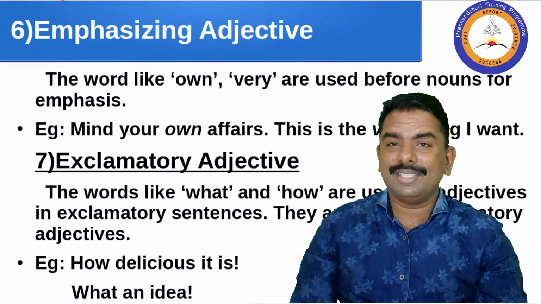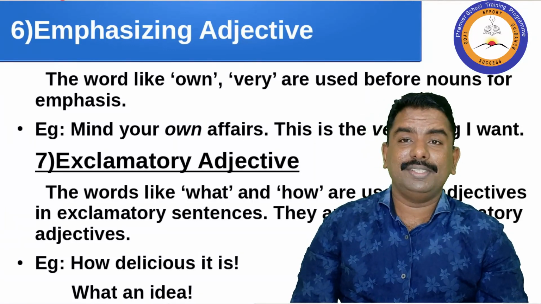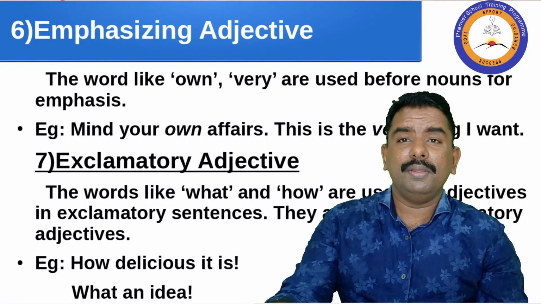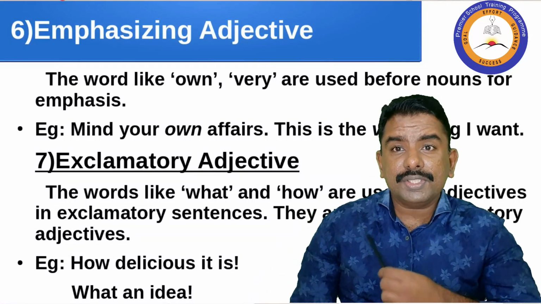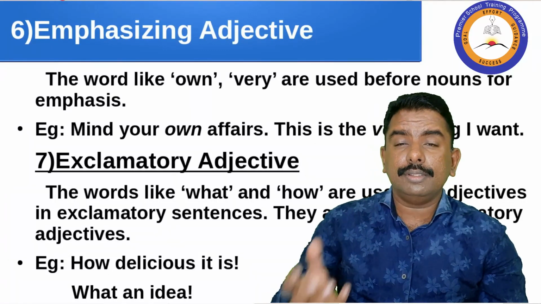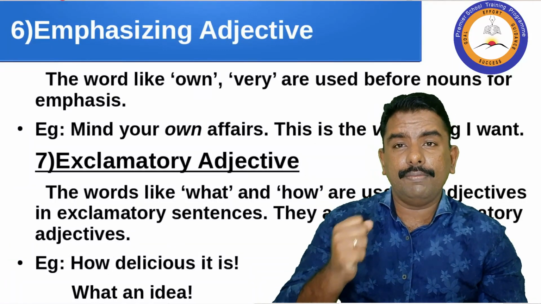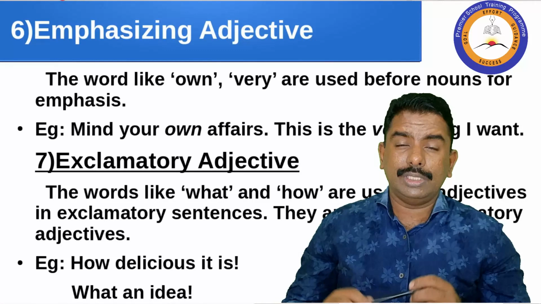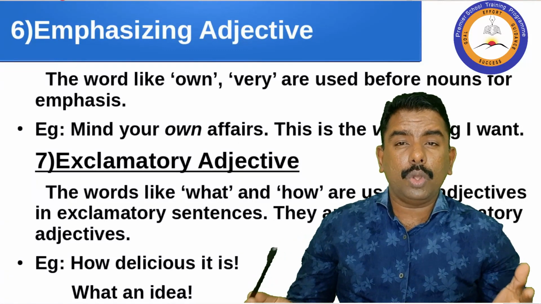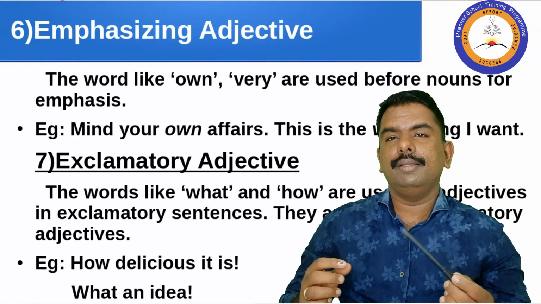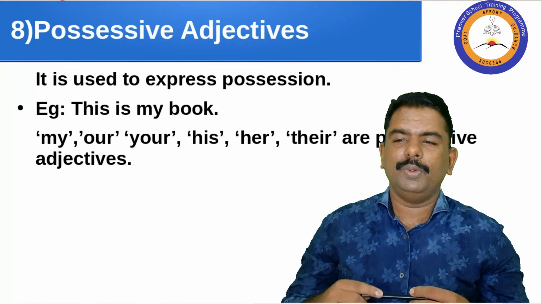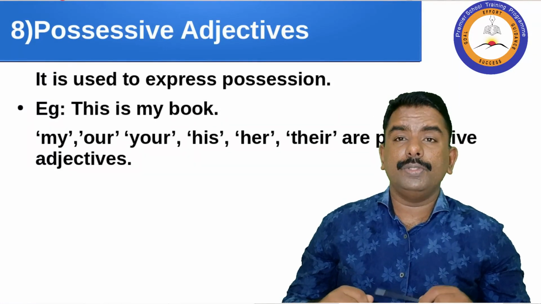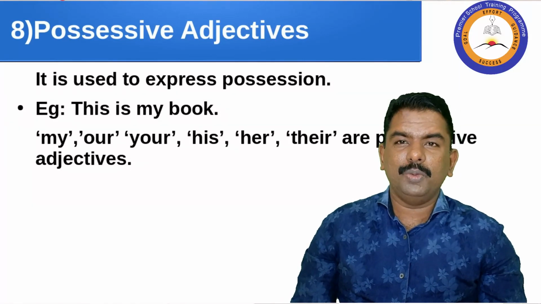Eighth one is possessive adjective. It is used to express possession. This is my pen. This is my shirt. If I say this is my mobile, with a mobile in my hand, it is for showing possession, telling everyone that this belongs to me. My, our, your, his, her, their are possessive adjectives. I hope that it is clear.